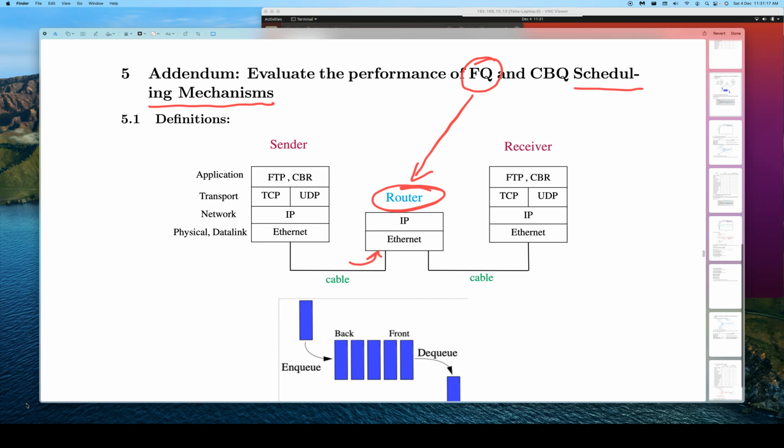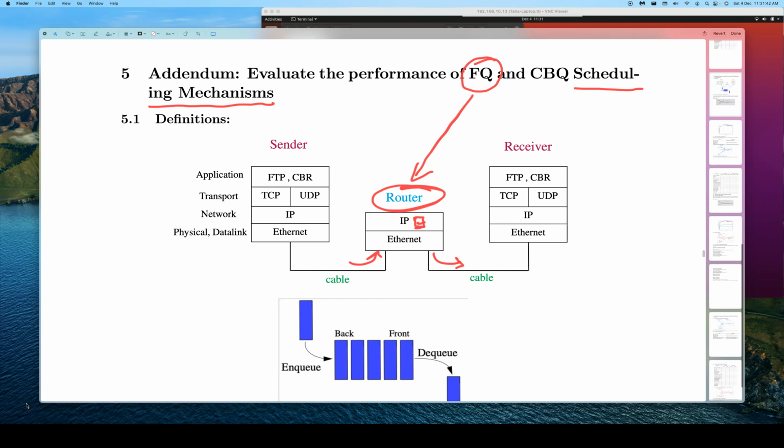For example, in this diagram we can see that one link is coming in and another link is going out. In fact, they could be duplex links also, but to keep it simple, let's say they are simplex links. And this fair queue mechanism, or the scheduling mechanisms, will be running in the network layer, in particular as part of the IP protocol. And these are related to the queues.